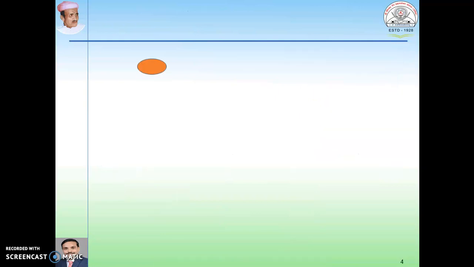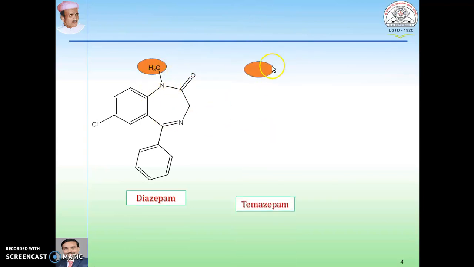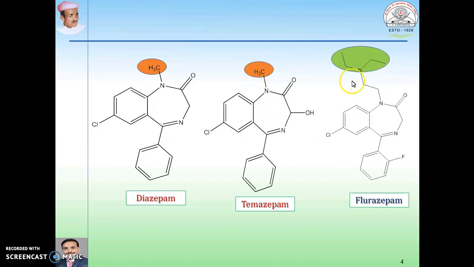Coming to the structures of these examples, this is diazepam. You can see here the nitrogen containing a methyl group, a small alkyl group. Second example, temazepam. Third example, flurazepam. You can see temazepam also contains this methyl group, a small alkyl group, while flurazepam contains the amino alkyl group, which is also responsible for increasing the activity.